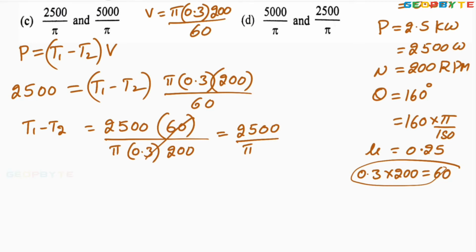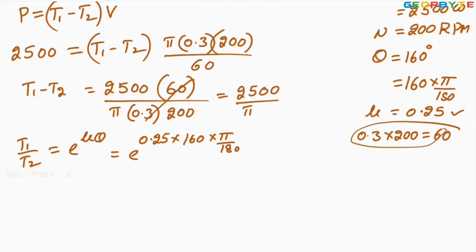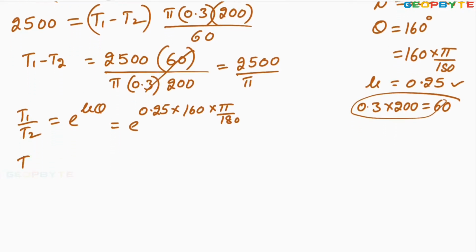As you know, belt tension ratio T1 by T2 equal to e power mu theta. The mu value given is 0.25, into theta, which is 160 degrees into pi by 180. You try to simplify this value with your calculator. You can get T1 by T2 equal to 2. We are getting T1 by T2 equal to 2.